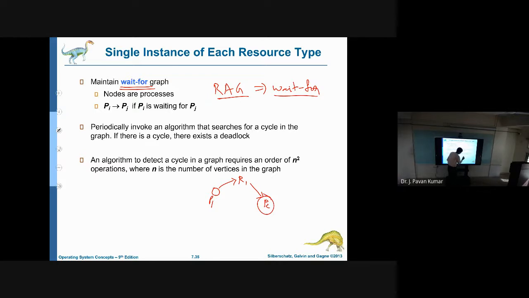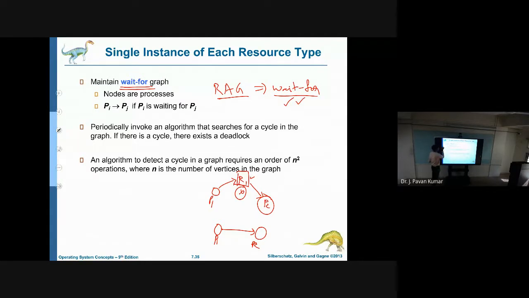Then what we will do is remove the resource nodes. All the resource nodes we will remove. As P1 is waiting for P2, directly we will have P1 to P2. This is P1, this is P2. We will not have any resource nodes. Then we can call that the wait-for graph. Simple transformation. Whatever resource nodes we have in the resource allocation graph, we remove them and attach directly to the processes. The resulting graph we call a wait-for graph.